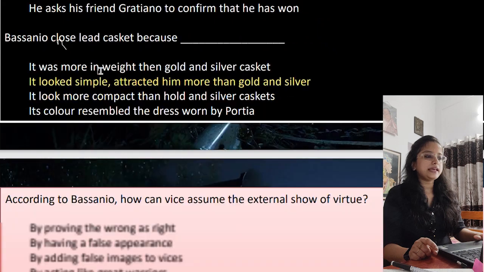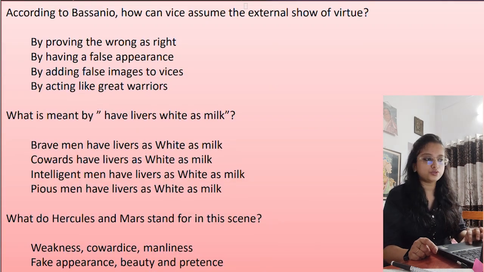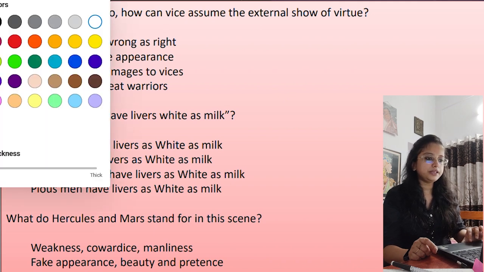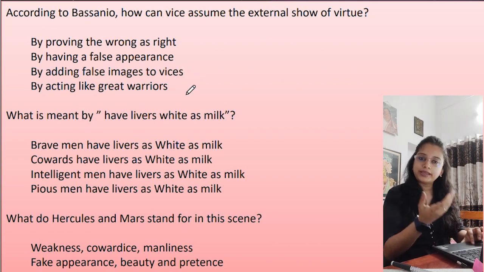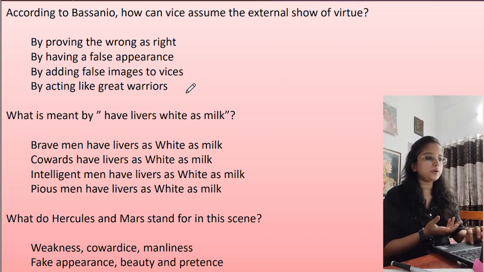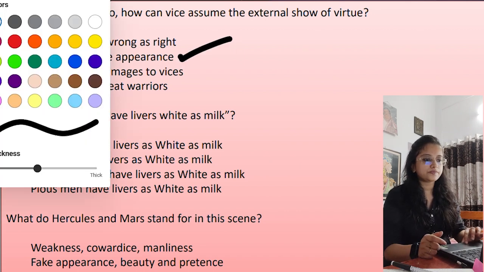Next, according to Bassanio, how can vice assume the external show of virtue? By proving the wrong as right. Just a minute. Yes, by having a false appearance, by adding false images to vices, by acting like great warriors. Many of the options are correct, but the best one will be by having a false appearance, right? This is too much. Yes.